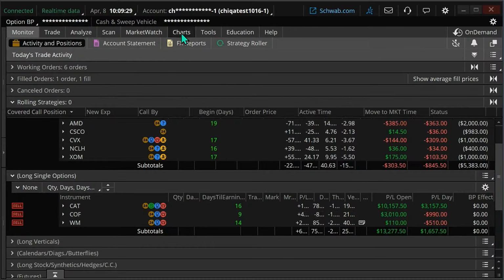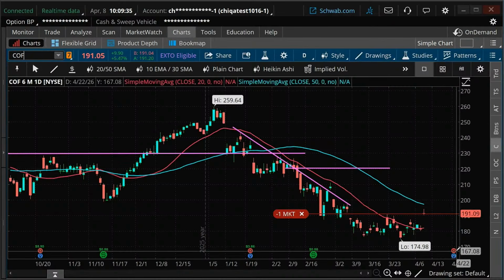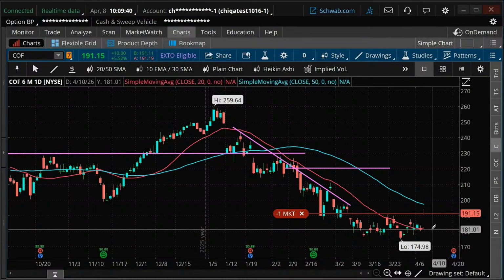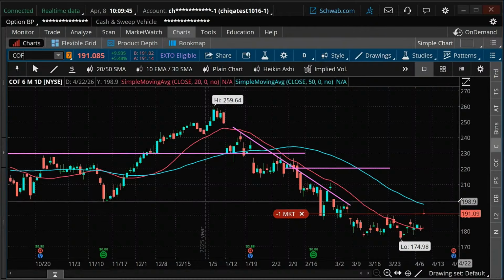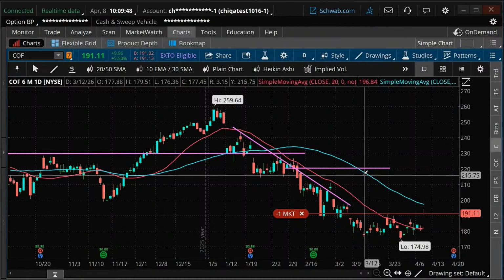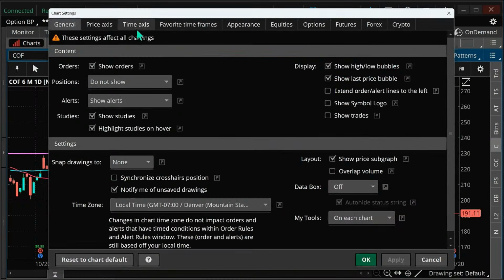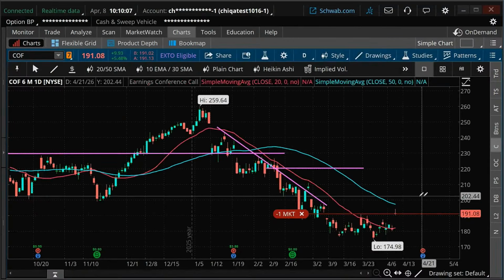If you pull up a stock, let me just pull up COF, you can see the earnings right here on the chart. You may need to give yourself a little extra room on the chart. How do you get it so the last piece of data isn't all the way snug to the right of the chart? You can do that by going up to the gear, going to time axis, and adding an expansion area to the right side. I have 10 bars. If I make that 20, you can just type in whatever number you want there. If I make that 20 and apply that, it gives me even a little bit more wiggle room.